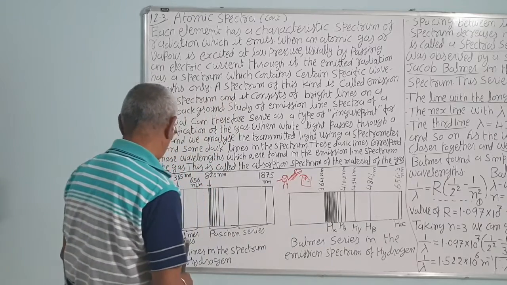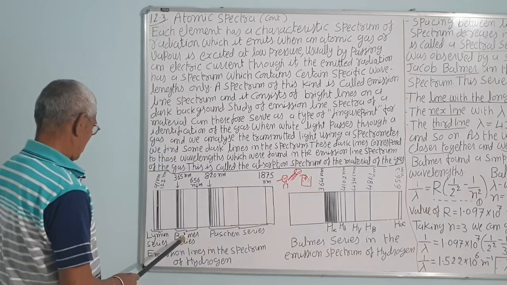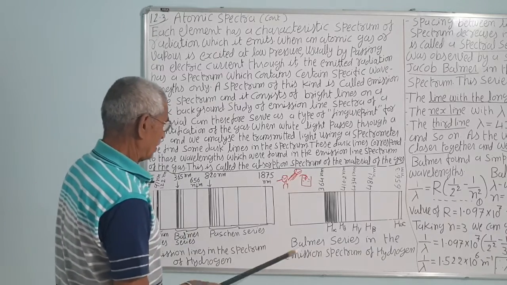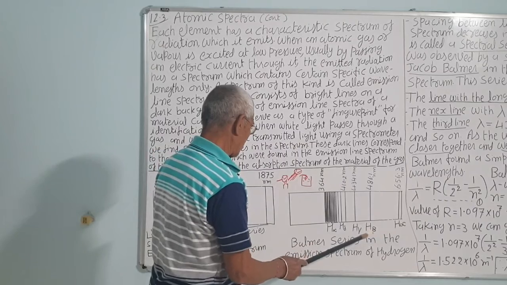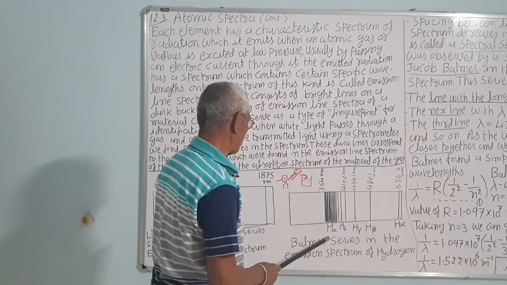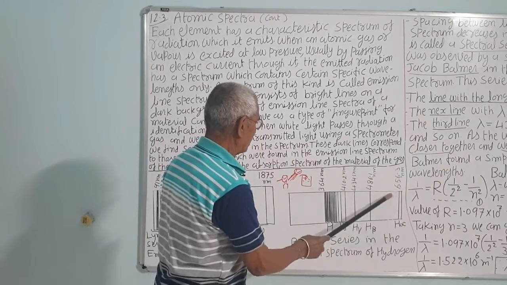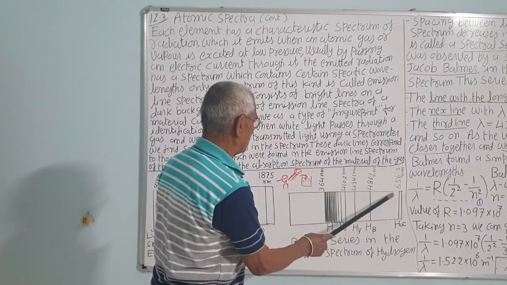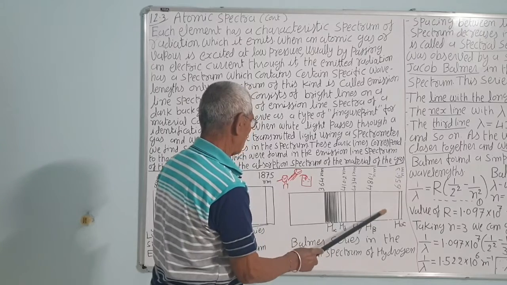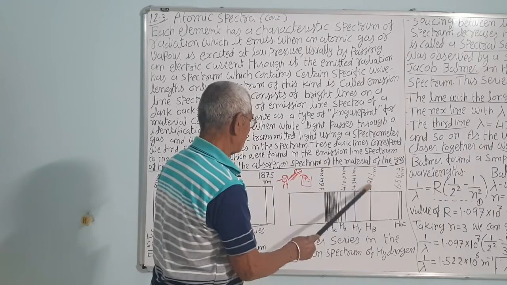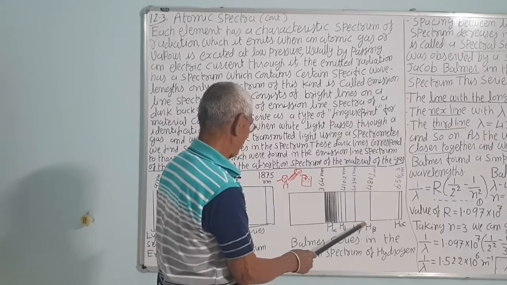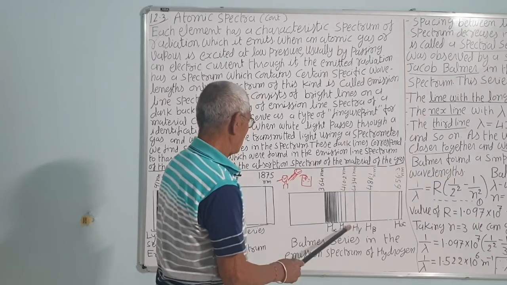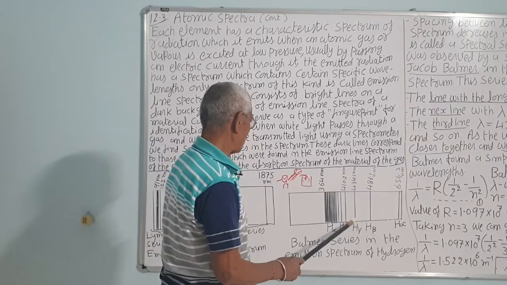So, the Balmer series is in the visible spectrum. In this, there are lines H alpha, H beta, H gamma, H delta and H infinity. H alpha has wavelength 656.3 nanometer. This is a yellow-green light. This is 400, you can say blue green. And this one is less than this, that is violet.